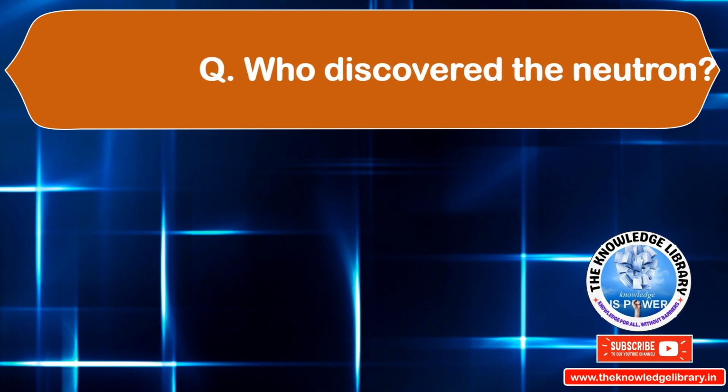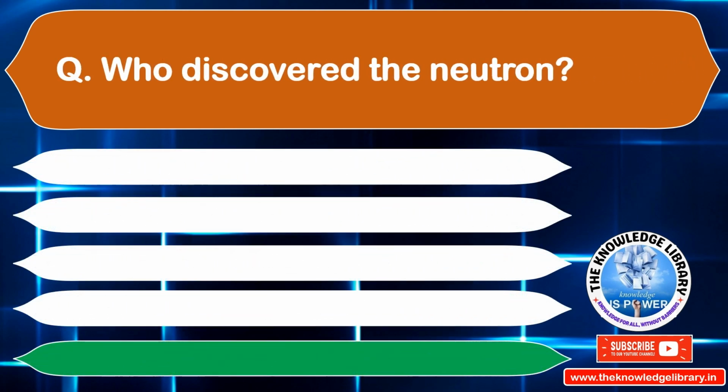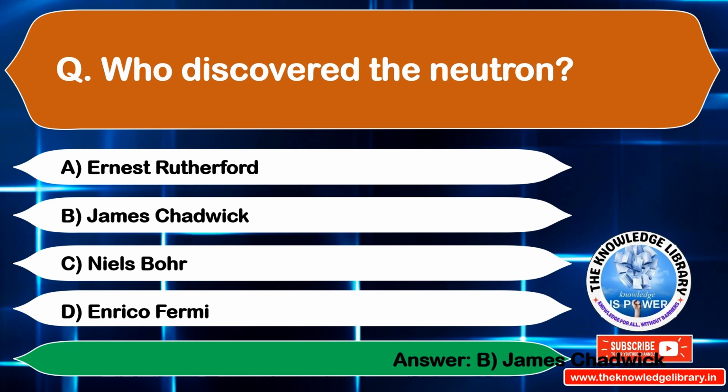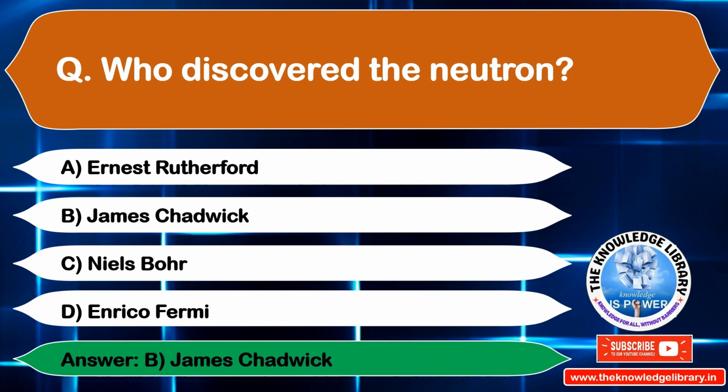Who discovered the neutron? Option A, Ernest Rutherford. Option B, James Chadwick. Option C, Niels Bohr. Option D, Enrico Fermi. The correct answer is option B, James Chadwick. Move to the next question.